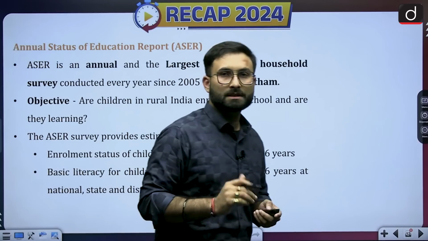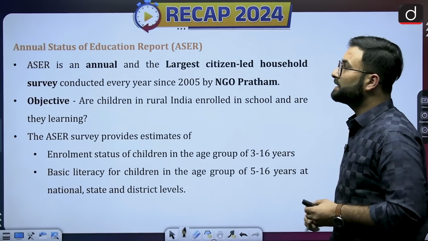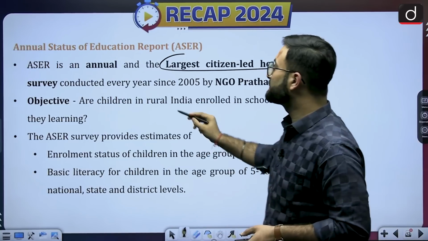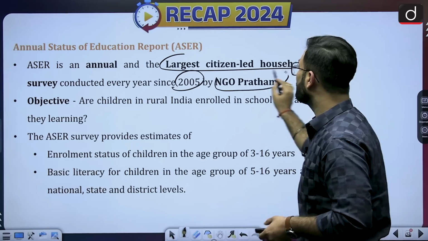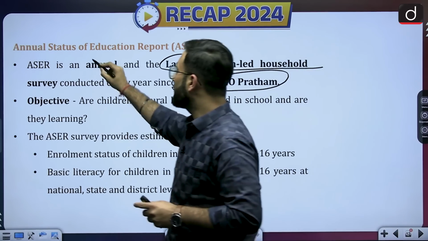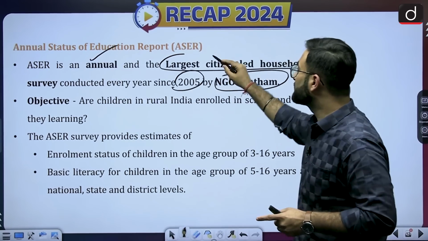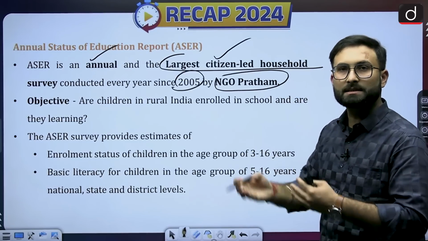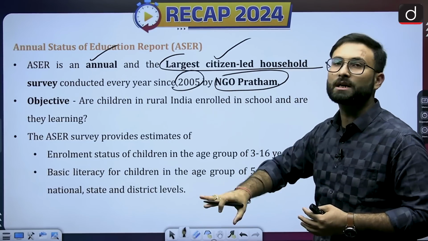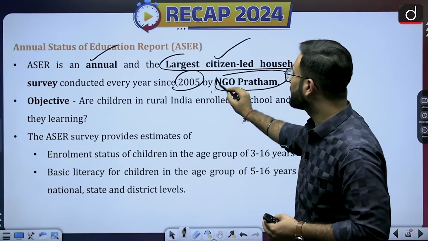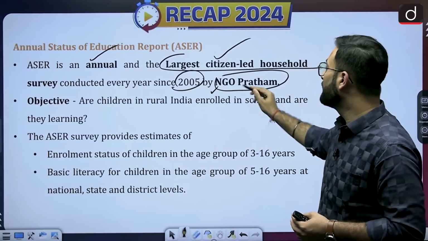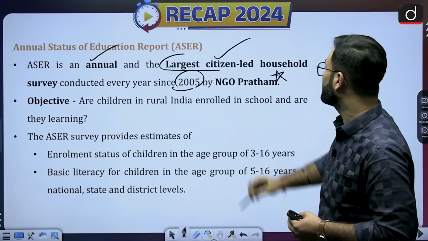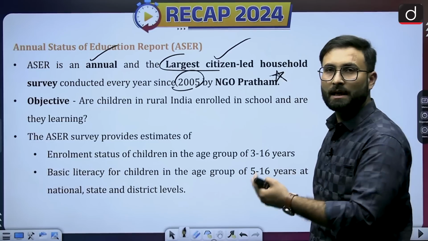Now here you can see ASER is an annual, largest citizen-led household survey conducted since 2005 by the NGO Pratham. There are three important pieces of information. First, it is an annual report. Second, it is a citizen-led household survey, so it is not from the government. It is a citizen-centric approach taken by civil society only. Third, it started in 2005 by the NGO Pratham. That is a very important fact: the NGO Pratham is conducting these surveys.